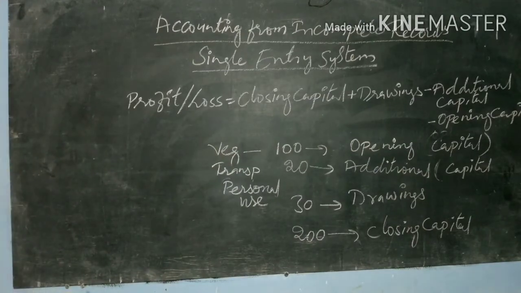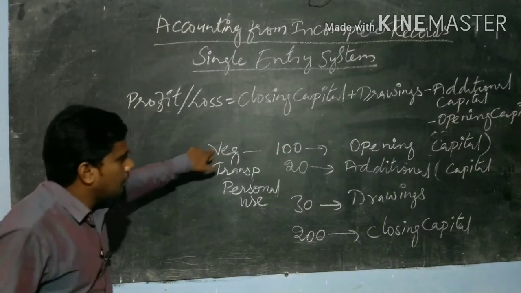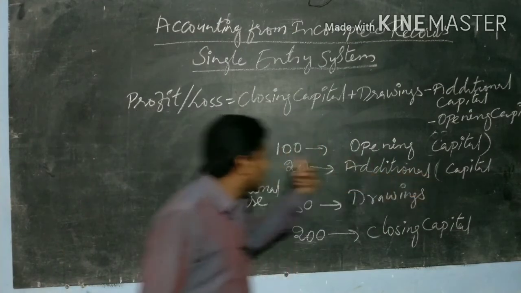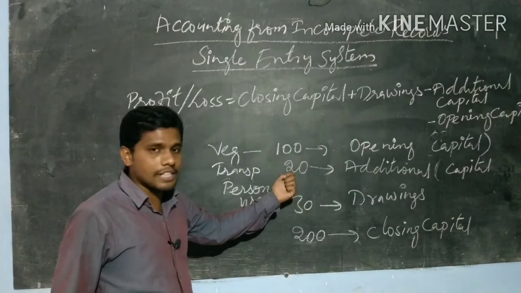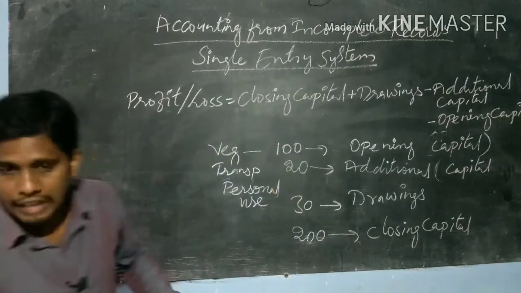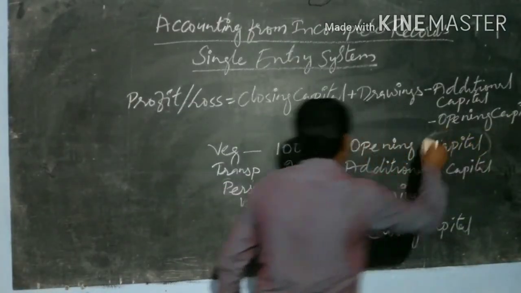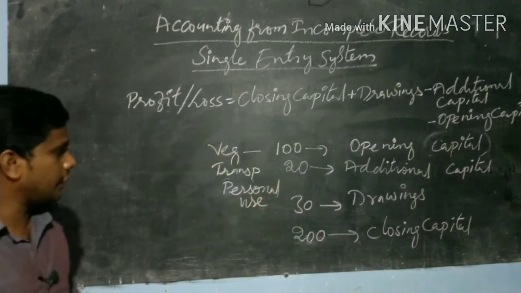So see, first opening capital: how much he invested? 100 rupees. Again, additional investment for transportation is called additional capital, fresh capital introduced during the year. Again, he invested 20 rupees.